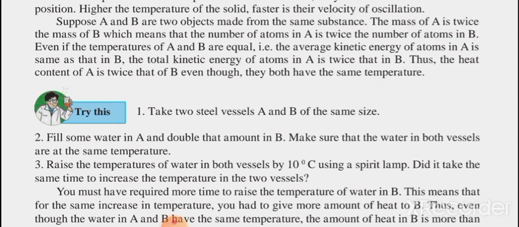Object A is twice B, so at the same temperature its total kinetic energy is double that of B, because it is heavier. So this is about kinetic energy. If your object is heavier and the temperature is the same, its total kinetic energy is still higher, as per the situation.